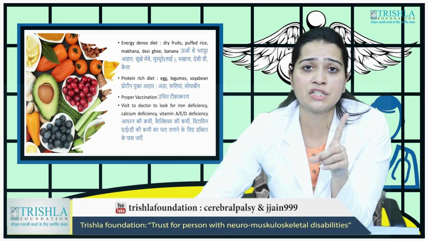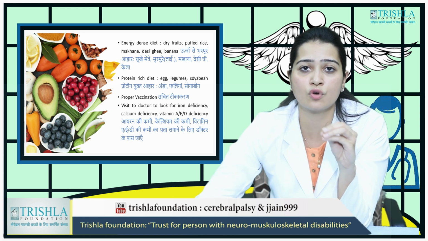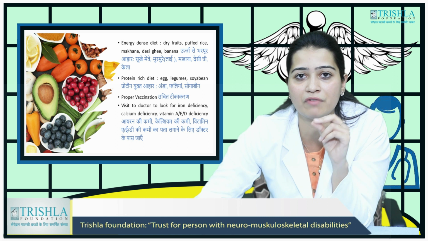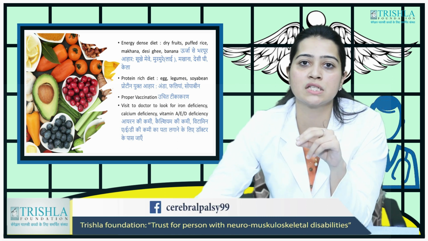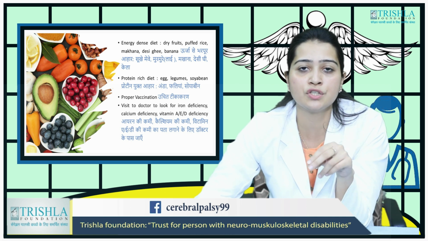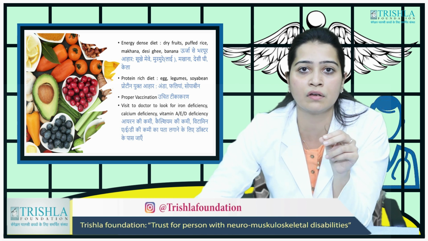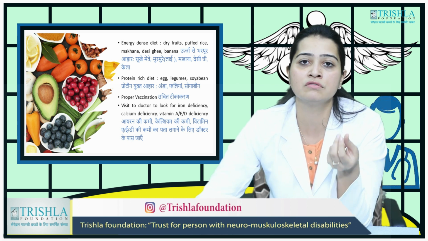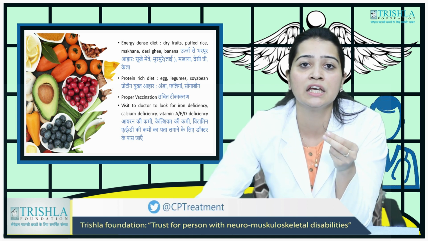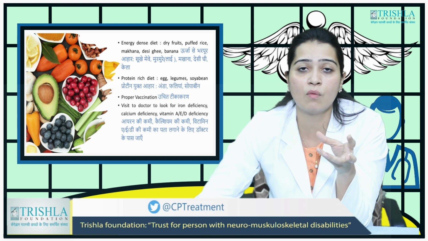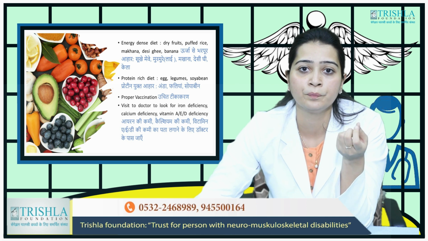Vaccination. So vaccination is very important. We have vaccines for a number of diseases now. So many diseases can be prevented by only giving vaccination at the proper time. Visit your pediatrician and give proper vaccination at the right time. Visit your doctor because there are some deficiencies which only the doctor can recognize. Deficiency of iron, some very important vitamins, vitamin A, vitamin E, vitamin D, calcium deficiencies. These require supplementation. Only the doctor recognizes it and tells you.